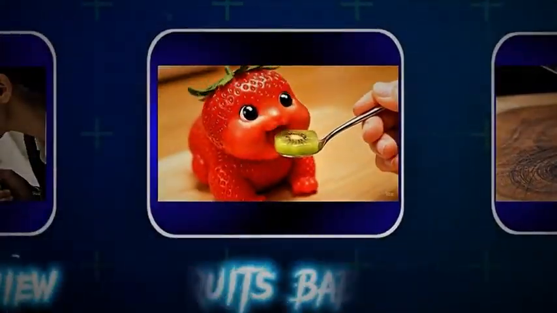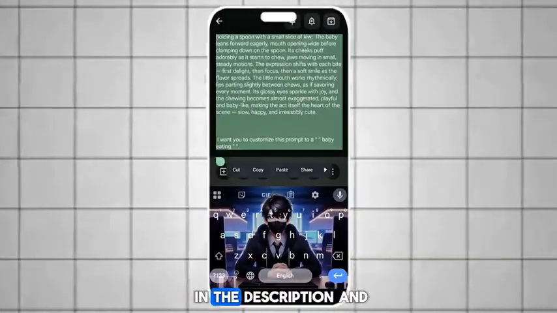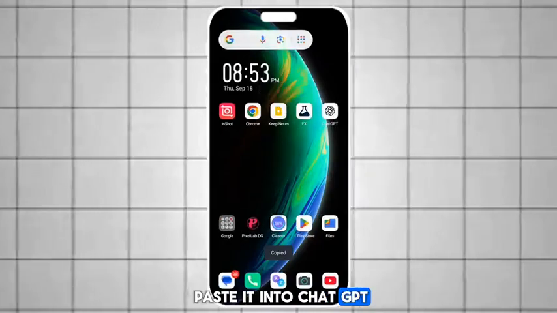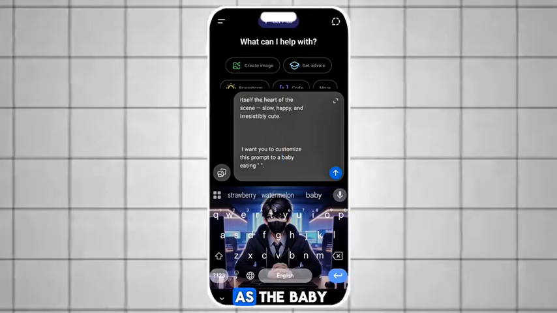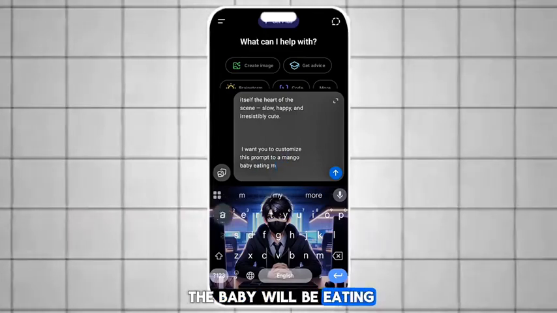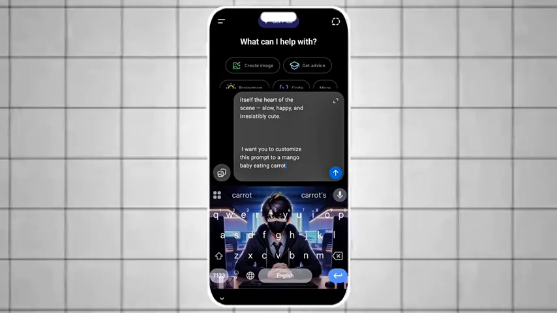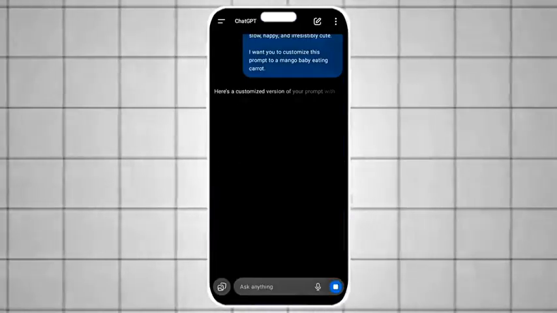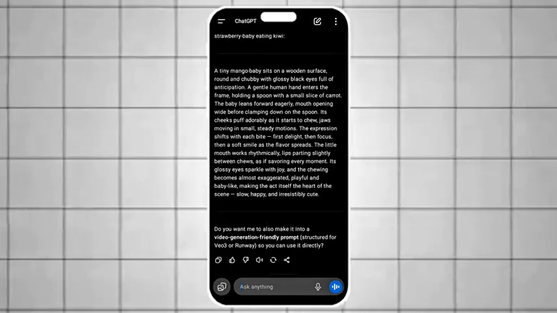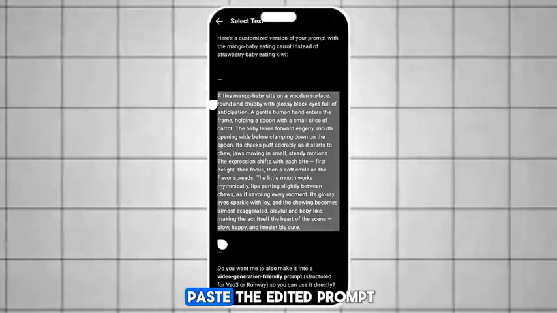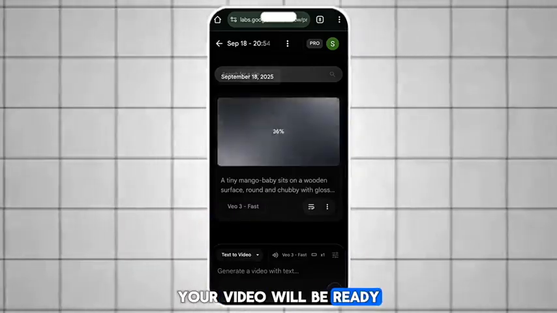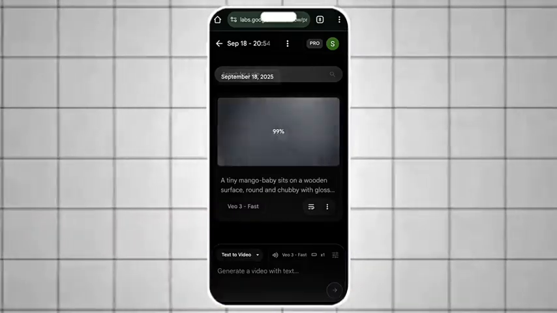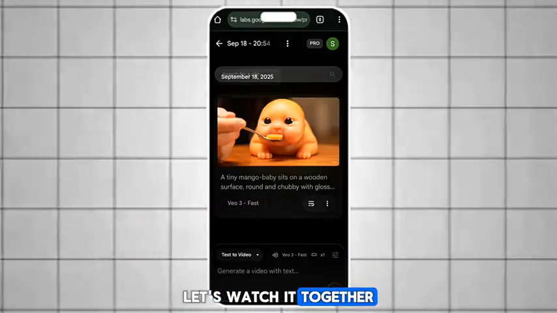Interesting, right? The next one is cute baby fruits. Copy the prompt provided in the description and paste it into ChatGPT. From there, you just need to edit it by choosing the fruit you want as the baby and the parts that the baby will be eating. Once it's done, paste the edited prompt into VEO3, and in a minute time, your video will be ready. Let's watch it together.